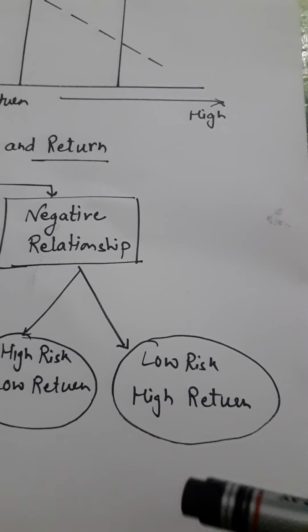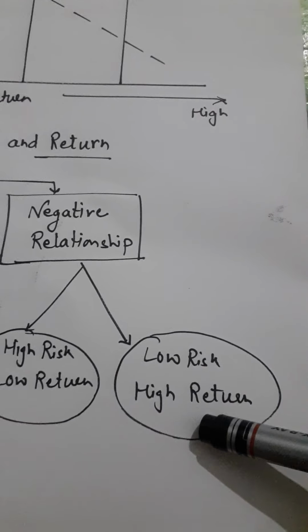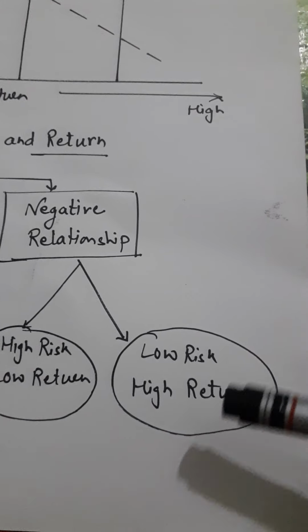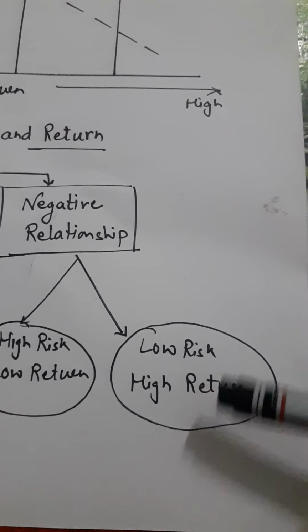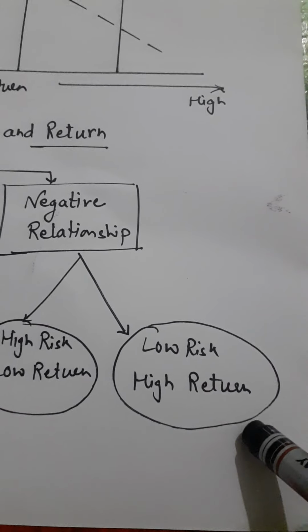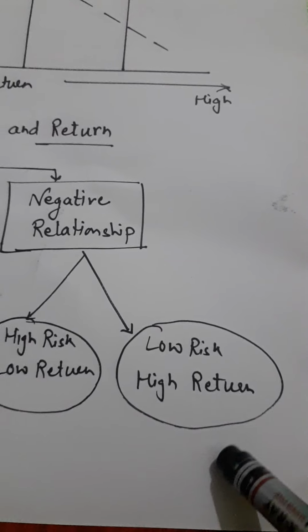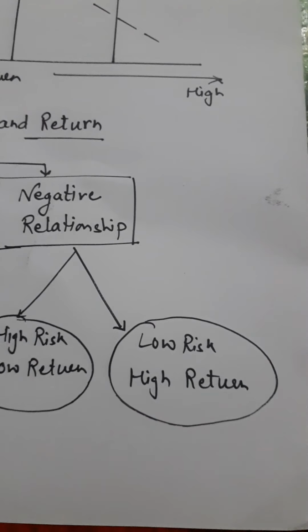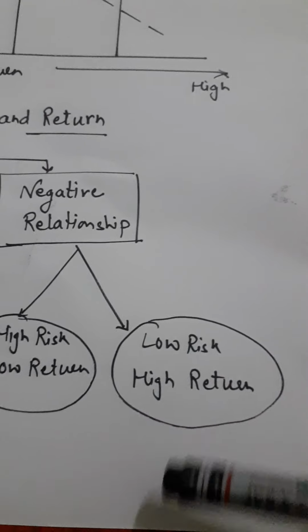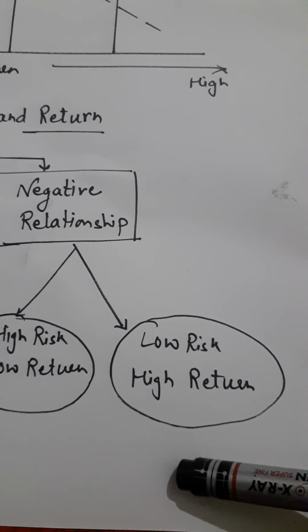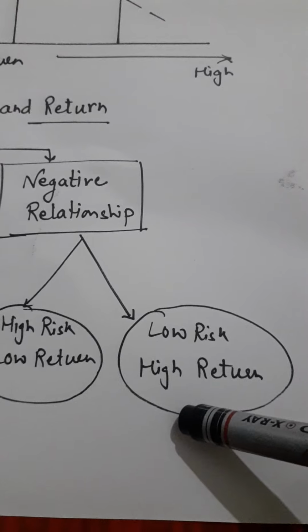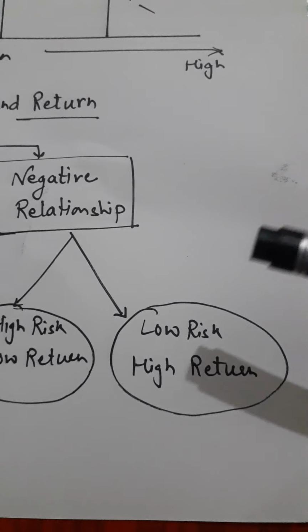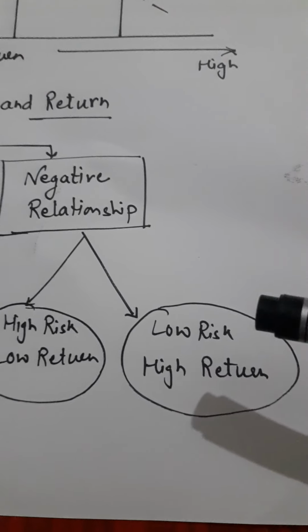For example, if the government of India needs money and promises to give a high return, and the investor grabs this opportunity and invests his money, he will get a high return with a small risk of loss of money. But such situations are very rare, and they are exceptional cases rather than a rule.